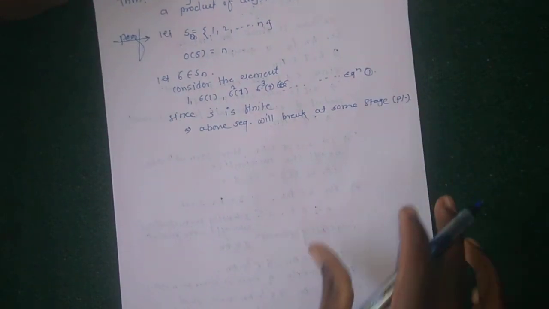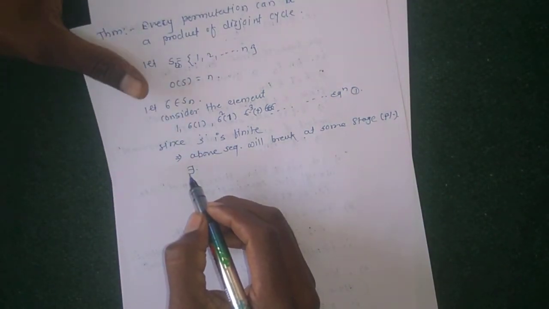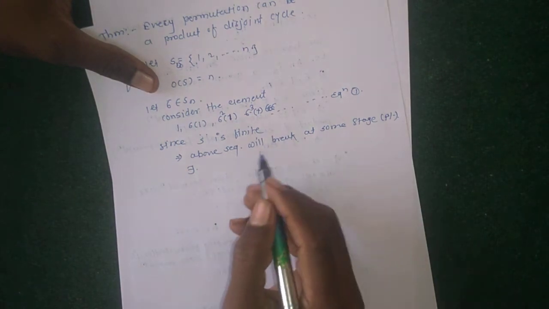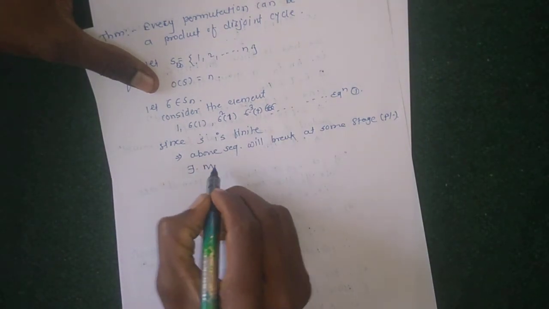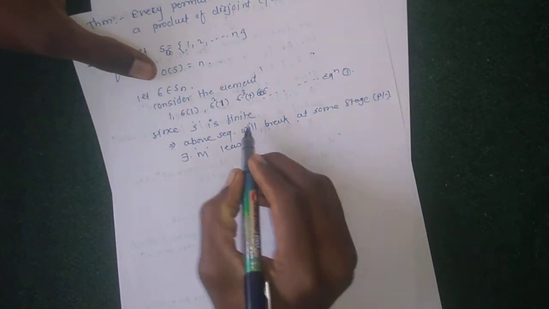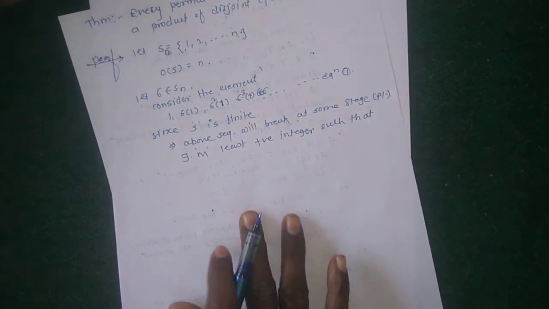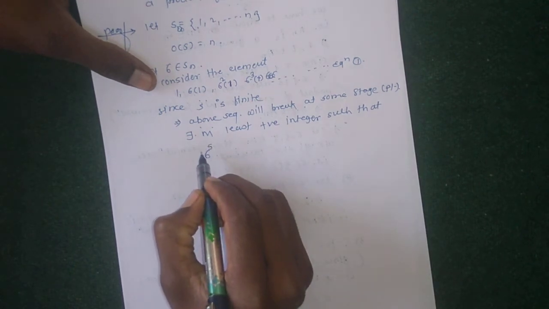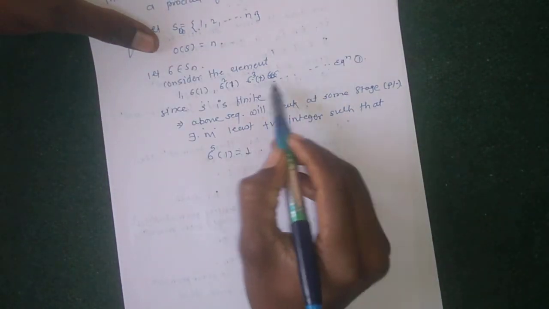Suppose that m is the least positive integer such that sigma raised to m of 1 equals 1. This means the chain is repeated again.